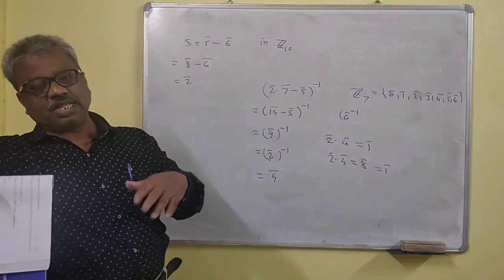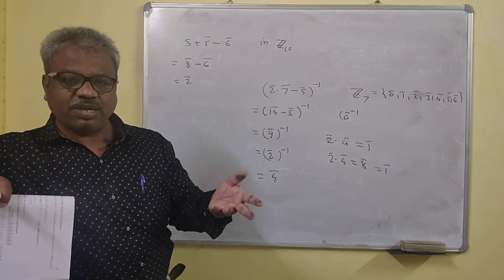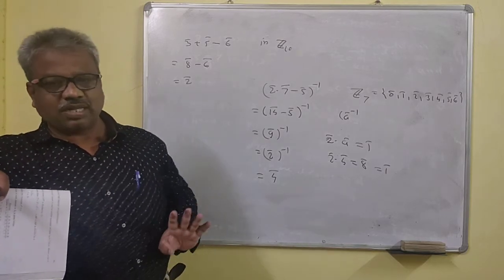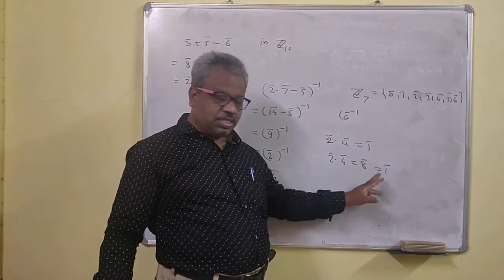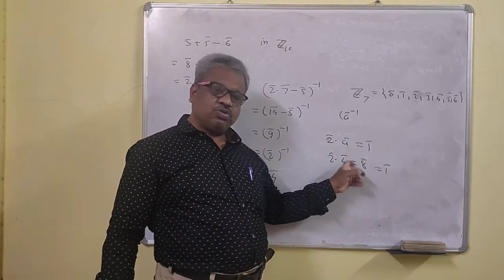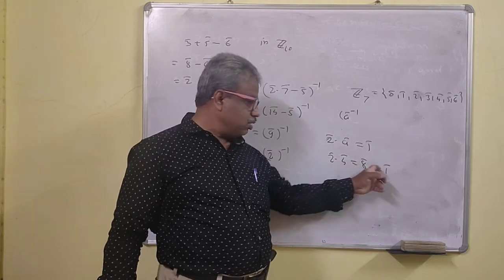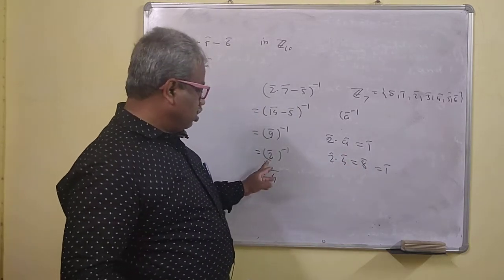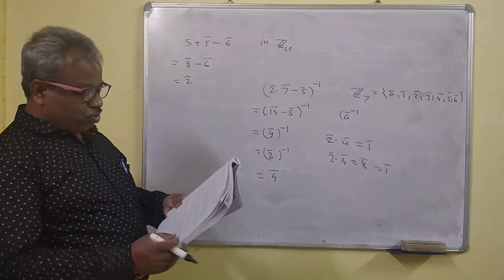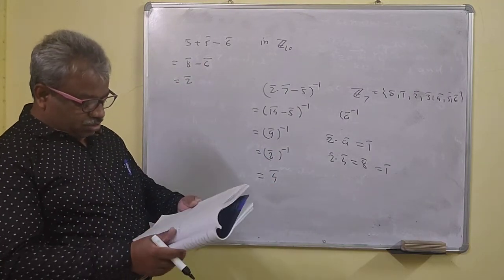If the product is greater than 7, divide by 7 and just take the remainder. When it is divided by 7, the remainder should be 1 bar. So 2 bar into 4 bar is 8 bar, which is the same as 1 bar, and the inverse of 2 bar is the same as 4 bar. You should remember this also.